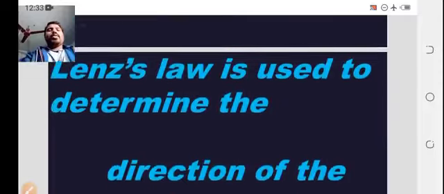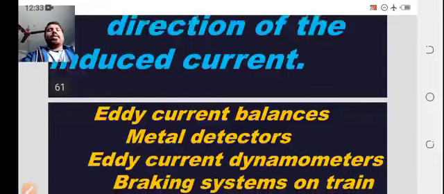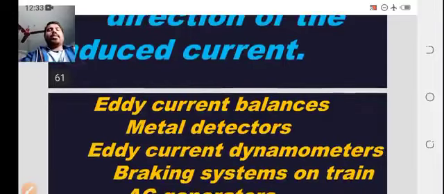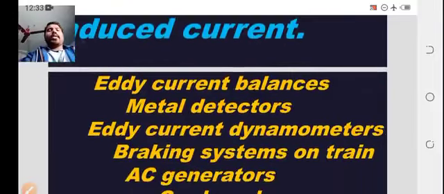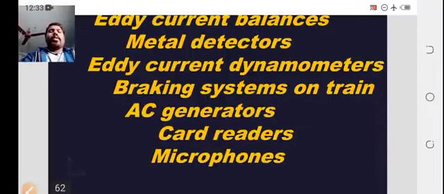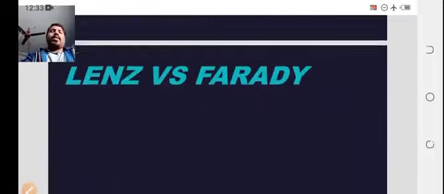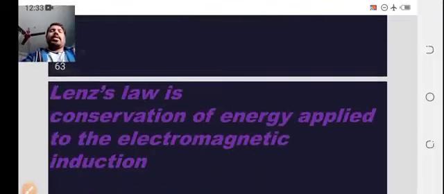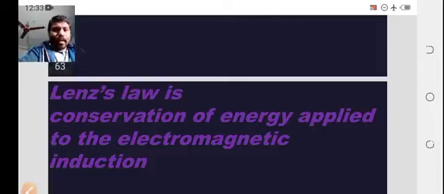Applications of Lenz law: it is used to determine the direction of induced current, and it is also used in eddy current balance, metal detectors, eddy current dynamometers, braking systems on trains, AC generators, car radiators, and microphones. What is Lenz and Faraday? Lenz law is conservation of energy applied to electromagnetic induction.